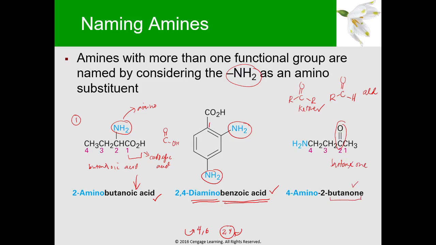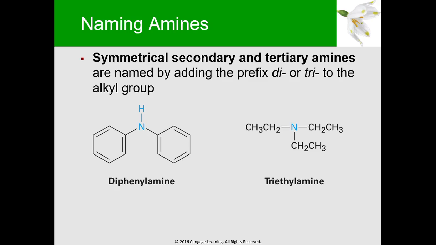So solve tayo dyan. Now, we locate the position of the C double bond O. And the position is at carbon number 2. So that's why it's a 2-butanone. Now, where is your amino substituent? So the amino substituent, dahil na-establish na natin yung direction ng numbering, so it's from kanan to kaliwa, your NH2 group appears or is bonded at carbon number 4. So that's why it's a 4-amino 2-butanone.